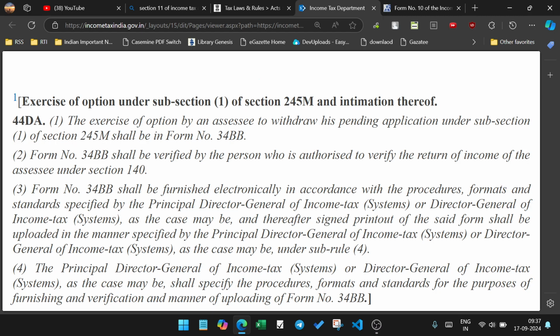Farmers just receivable the Principal Director General of Income Tax and Director General of Income Tax as the case may be. Therefore, single printout of said which and children in the minor resident Principal Director General of the Director Income Tax Act in the case of election truthful. The Principal Director General and Director General of Income Tax, as the case may be, specify the procedure, formats and standards for the purpose of furnishing, verification and uploading of Form 34B.